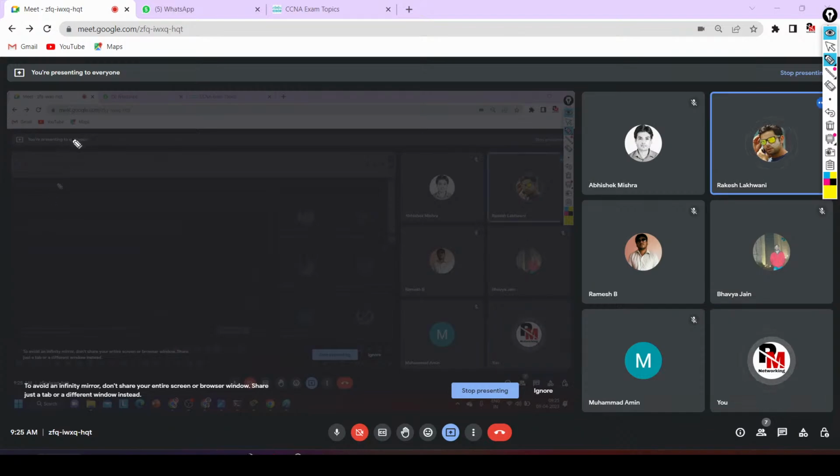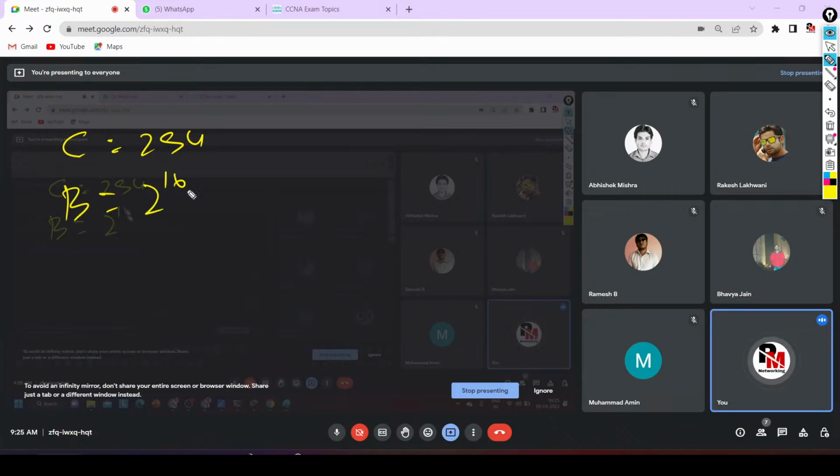The size of my network of class C is 254. The size of my network of class B is 2 to the power 16 minus 2. Can anyone tell me the value?